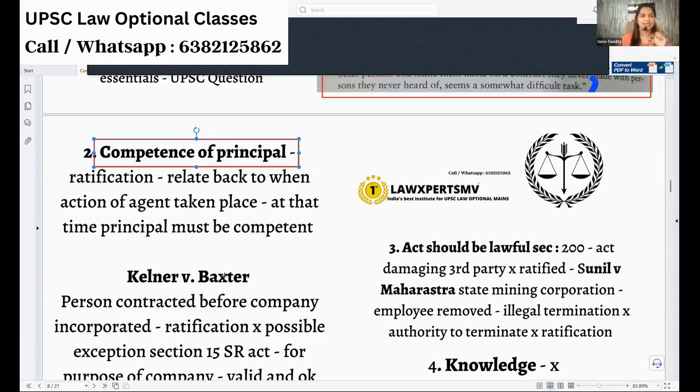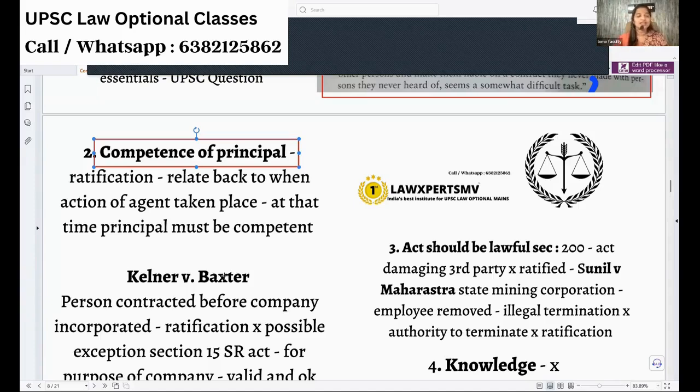Say, for example, there is an agent acting for myself, and at that time, I have gone insane or something like that. Whether he is acting on my behalf is valid. When the agent is acting, the principal is dead. Whether the agent's act can be ratified?